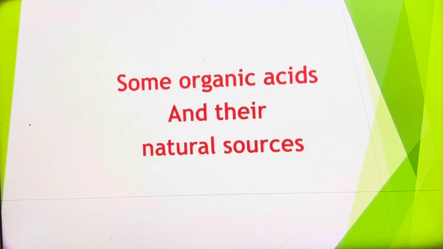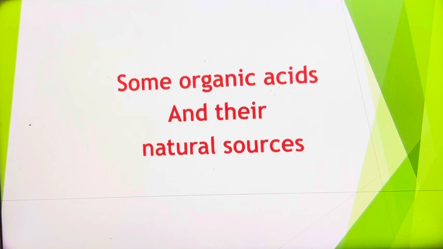The other acids are derived from daily used living species, such as plants, fruits, animals or anything. Such acids are called organic acids. Organic acids, for the first organic acid, let us say acetic acid. It is not first in any other sense, but alphabetically it is the first: acetic acid.